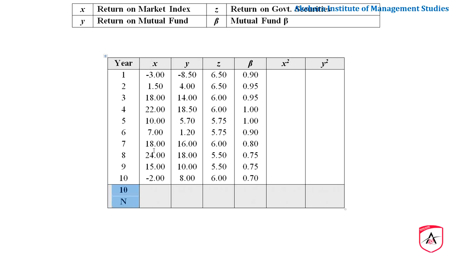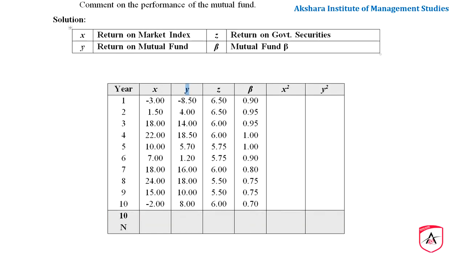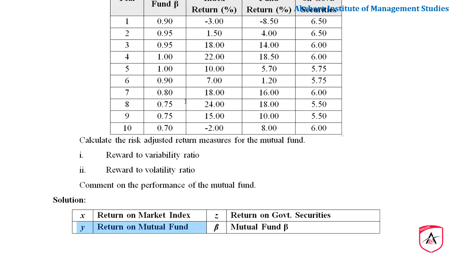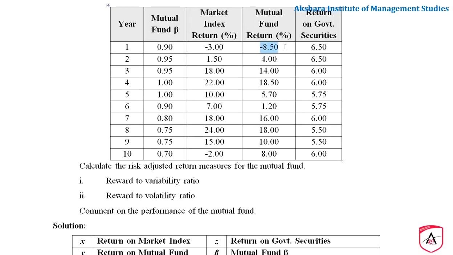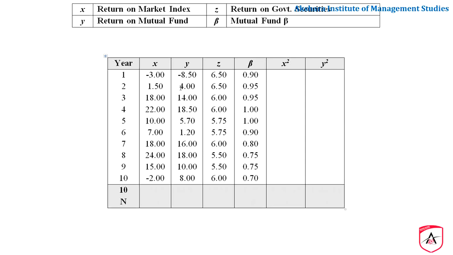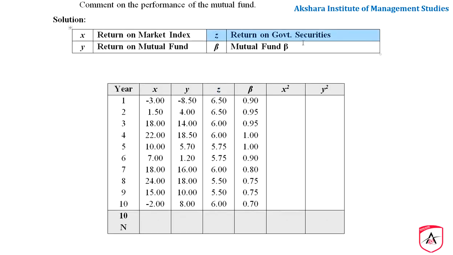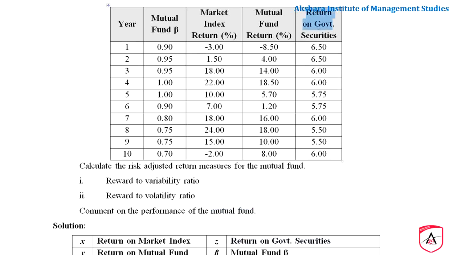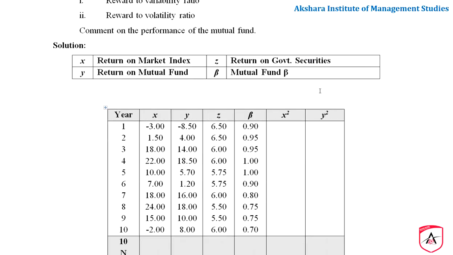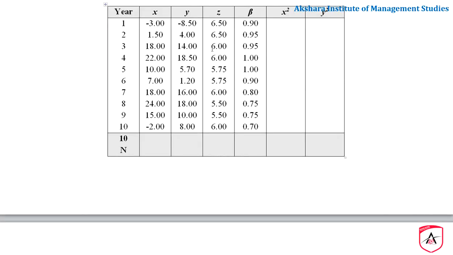Similarly, X I have written here, and Y, observe the Y, it is written on mutual fund. I have already written it: minus 8.50, 4.00, 14. Please remember this line, written on mutual fund. I have taken it here, minus 8.50, 4.00, 14. I have written it as per the question. And the next one is Z. Z means return on government securities. This one, 6.50, 6.50, 6.00. This line I am going to copy here. And similarly I have taken the beta.